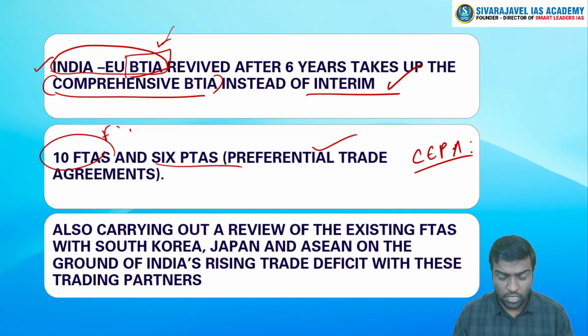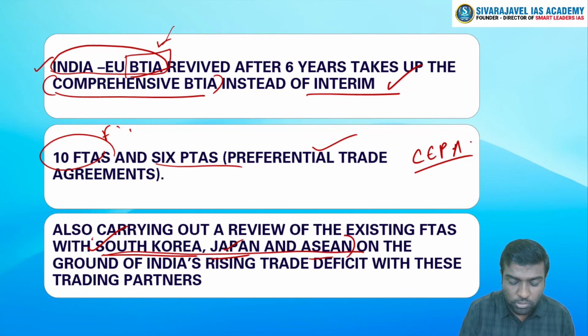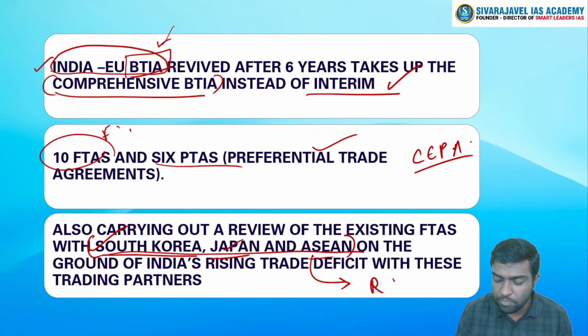India is also set to take a review of the existing FTAs. With South Korea we have one, Japan we have, ASEAN we have, but all these FTAs have to be reviewed again, because if we take most of the trade relations between these countries, India is on the disadvantageous side. India has a trade deficit with all these countries, and that is why India did not go ahead with the RCEP, because it feared that India's trade deficit would widen more.